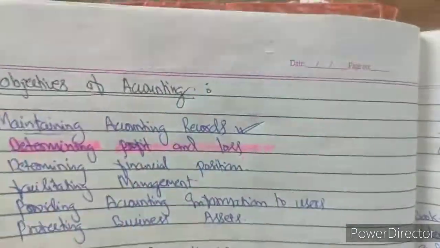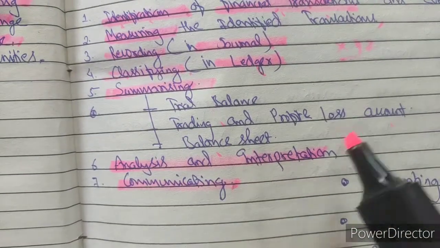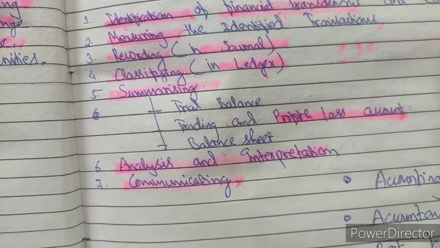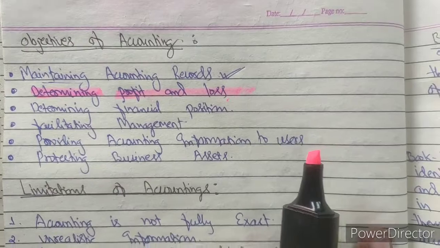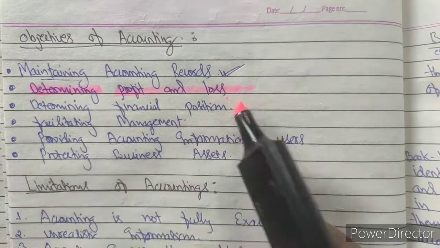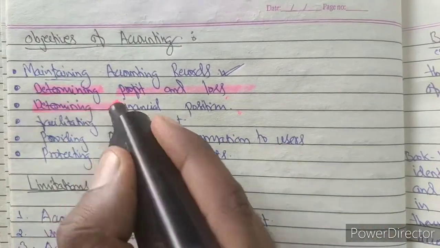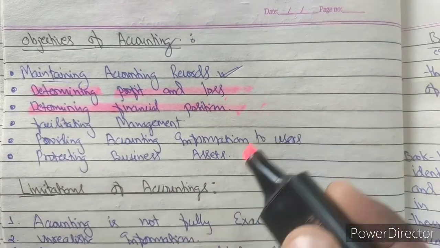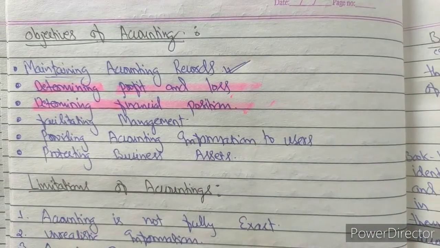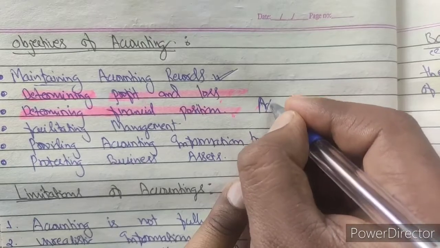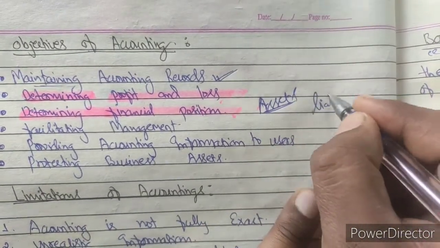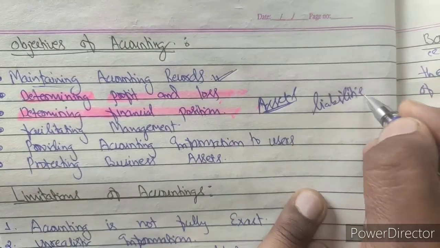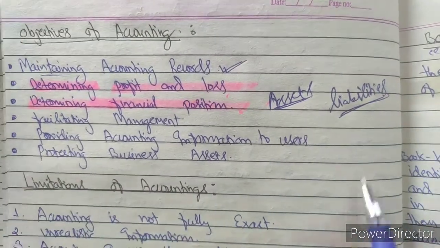As I told you, in summarizing we prepare the profit and loss account. In this account we write the transactions. We will discuss it later in detail. Then determining financial position. Financial position means what the assets and liabilities are. Assets means the various properties that the firm has, and liabilities means the responsibilities, the loans and any kind of debt that the firm has.